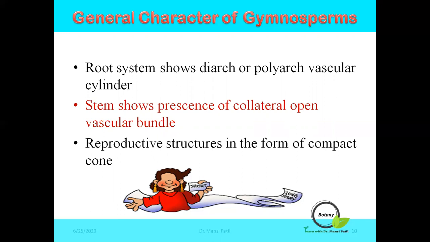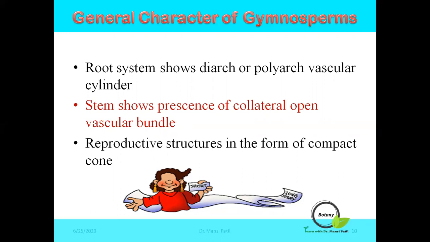Then the stem shows a collateral open vascular bundle. Collateral means a vascular bundle in which phloem and xylem lie on the same radius, and open means cambium is present between xylem and phloem, and thus they show secondary growth.